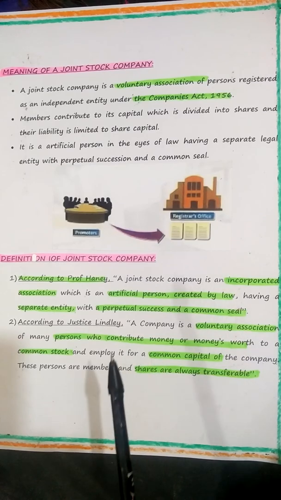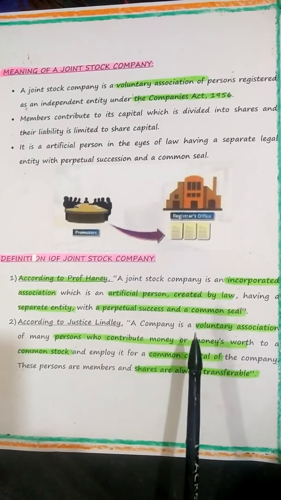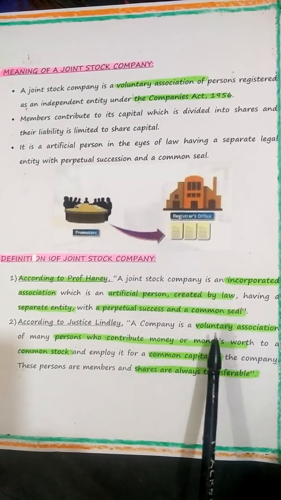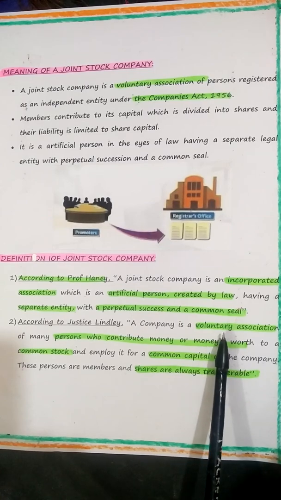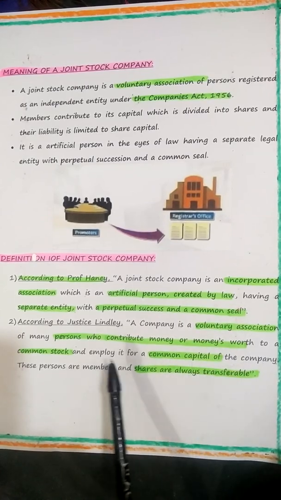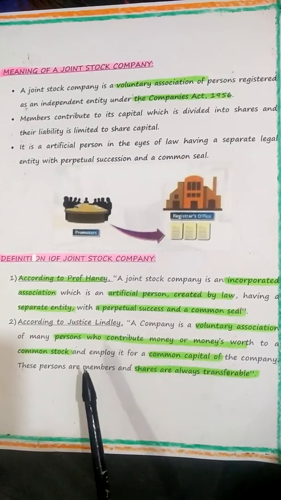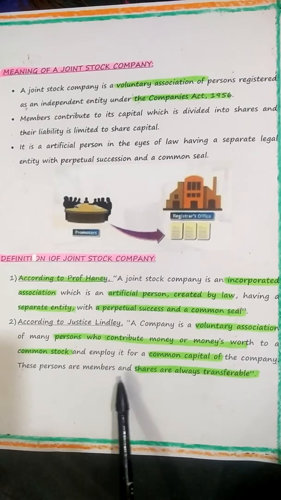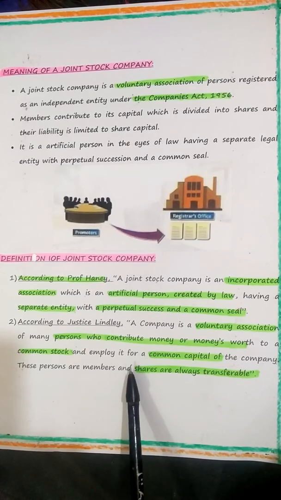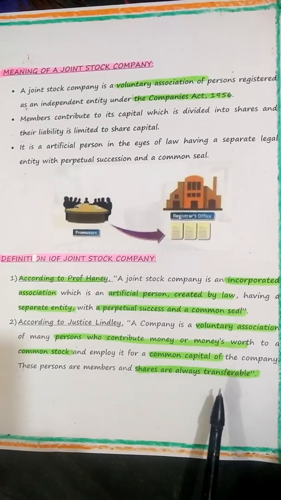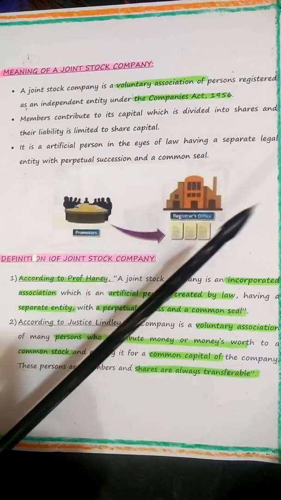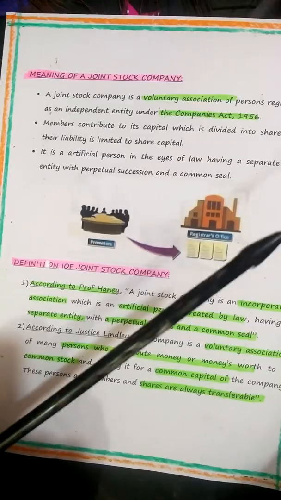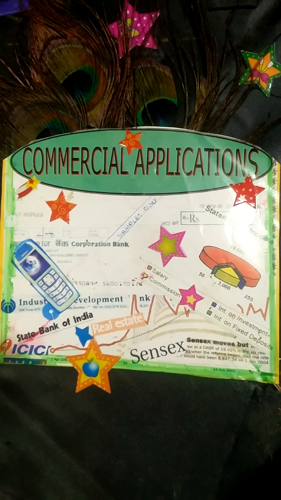What are the 4 or 5 points here, children? The first point is, according to Justice Lindley, joint stock companies are voluntary associations. Persons who contribute money or money's worth to a common stock called capital, and the persons are called members, shareholders, and shares are always transferable. So you must understand, these two definitions give us the features of joint stock companies.